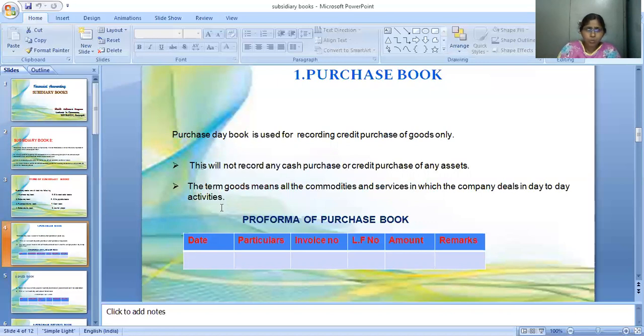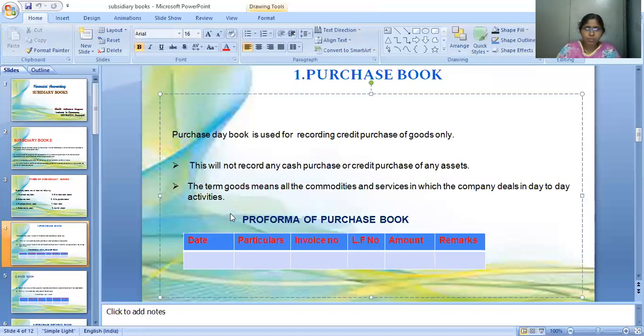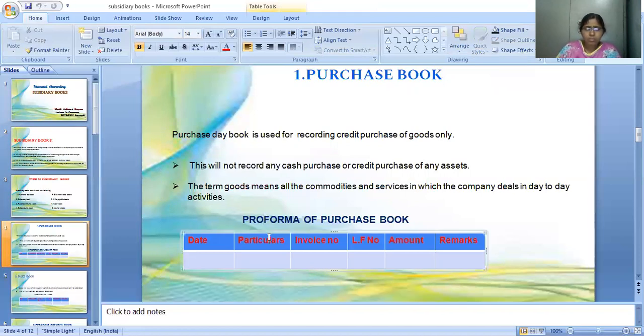Let me show you the pro forma of the purchase book. Here it is, all of you see carefully. In the pro forma purchase book, we have 6 columns: date and particulars, invoice number, ledger folio number, amount, and remarks if any.